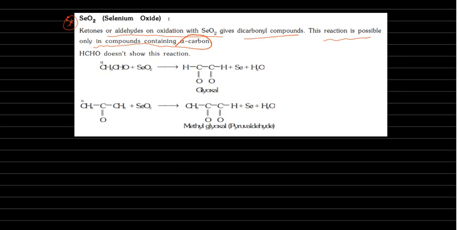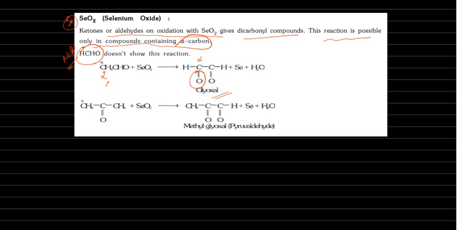Okay. Now see here, the note point is formaldehyde. There is no alpha hydrogen in formaldehyde and benzaldehyde, so there is no reaction with selenium oxide. Now here we are taking acetaldehyde, this is the alpha carbon. So this alpha carbon gets oxidized to carbonyl. Okay, it is becoming carbonyl. Now finally this product is glyoxal.